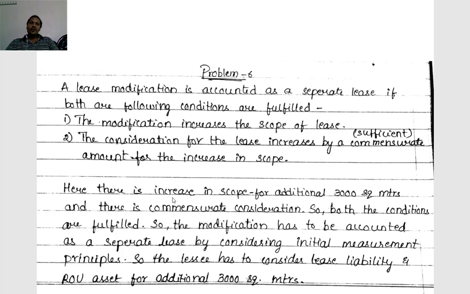Write the next para separately. Here there is an increase in scope for the additional 3000 square meters, and there is a commensurate consideration.